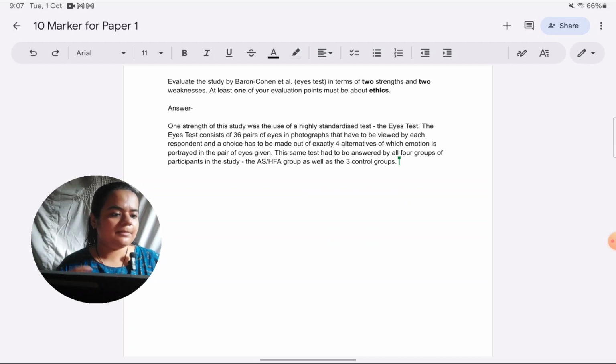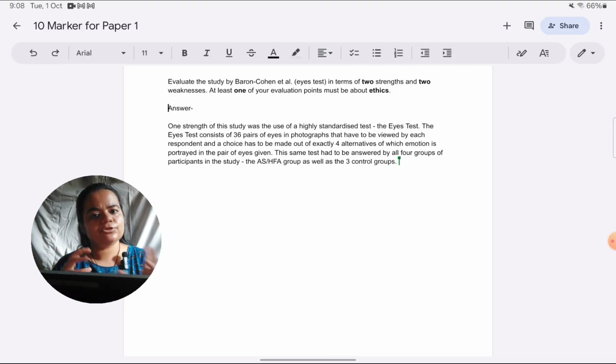But at the same time, I'm not getting into unnecessary details. This point is not about sampling, it's about standardization. So I'm not describing exactly who was there in which group, how many participants were there, what was their age. That doesn't bear relevance here. The point I'm trying to make is on standardization, so I'm restricting myself to that. So here I've explained how it was standardized.